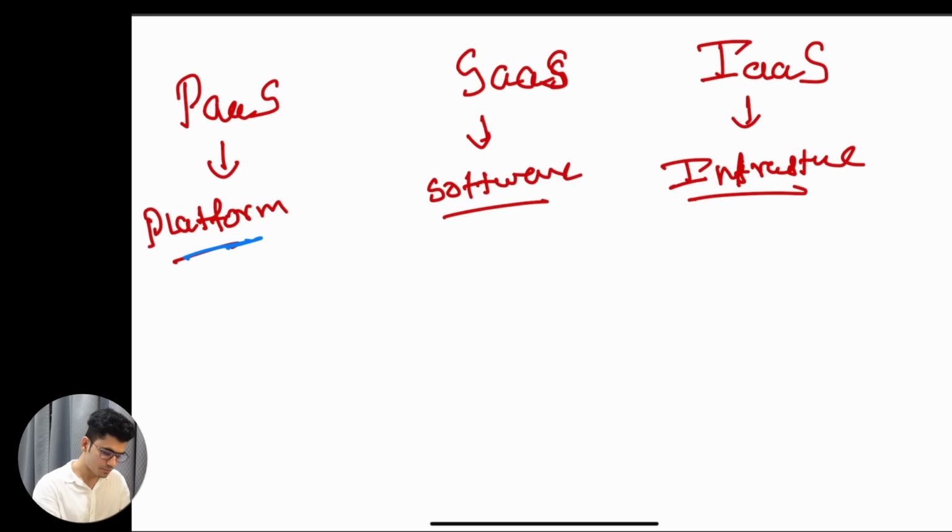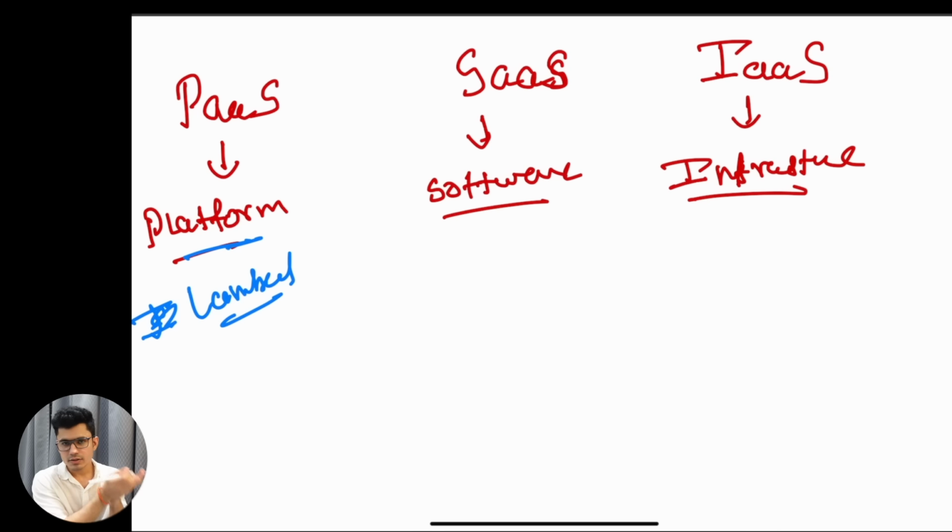For example, on AWS we have a service called AWS Lambda. You can call it a platform as a service, because they directly give you a kind of platform where you can just focus on writing your code. They will take care of all of the infrastructure side, such as running the server and all of the backend. They will take care of the maintenance and everything. You just focus on writing your code. This is called platform as a service.